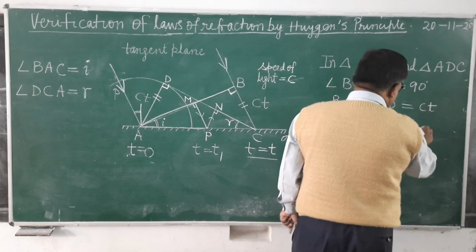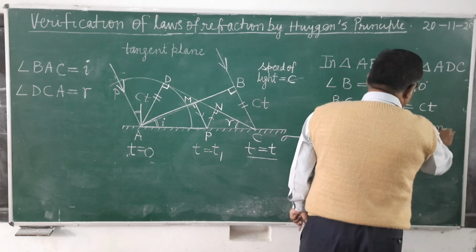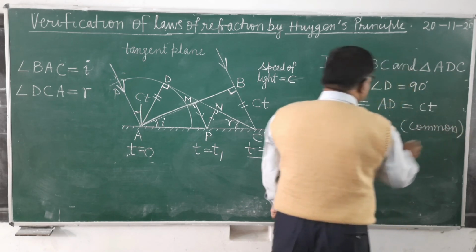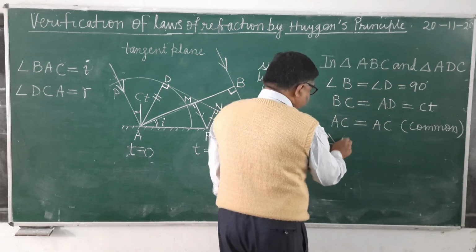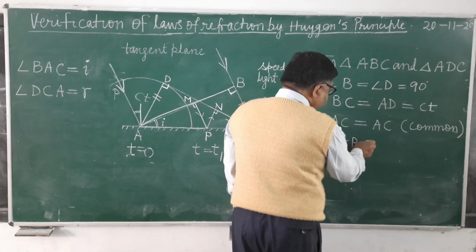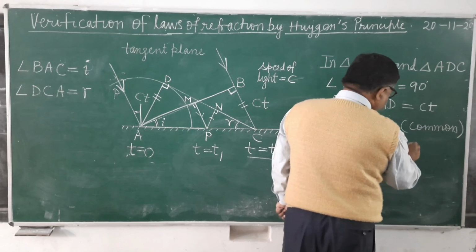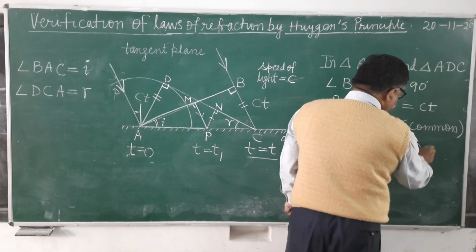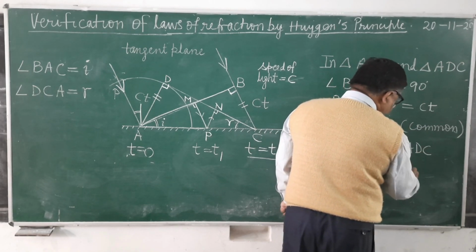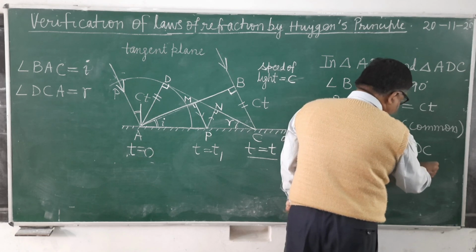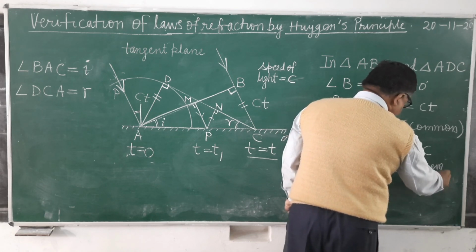This is common. We will prove congruency here. Therefore, triangle ABC is congruent to triangle ADC. By which congruency? RHS congruency. It's clear?